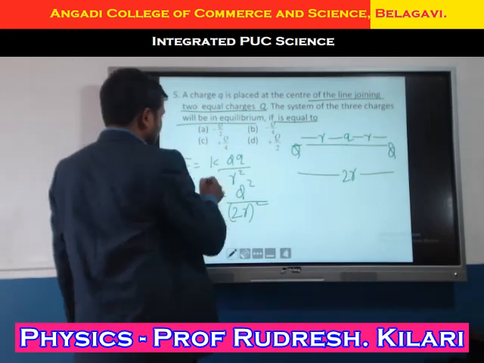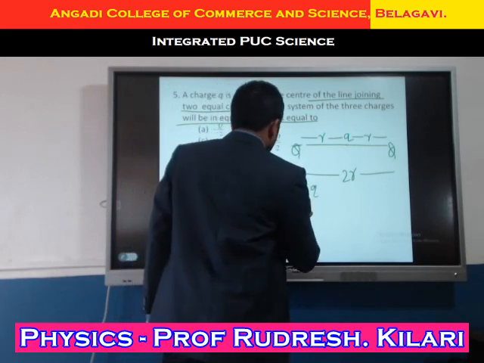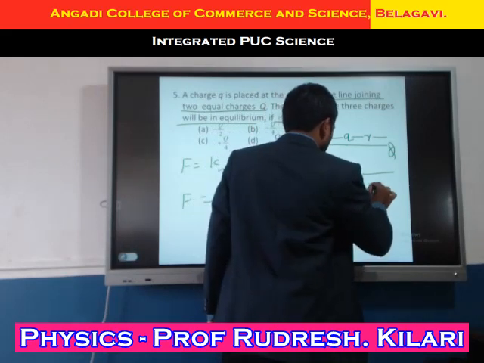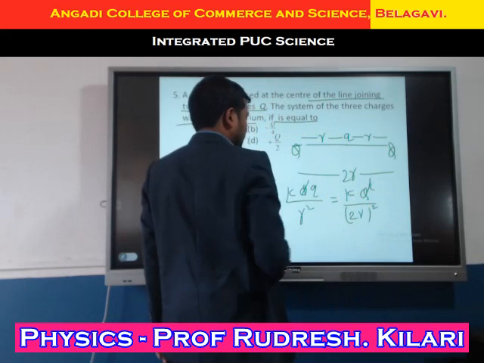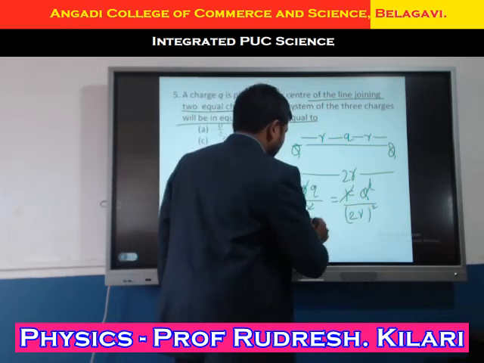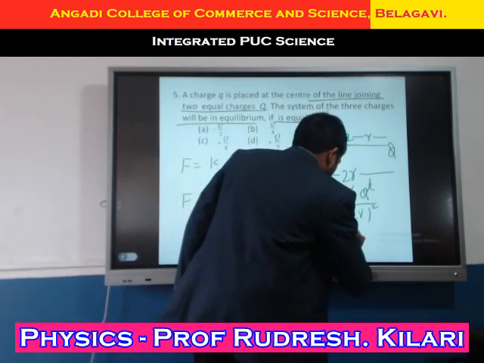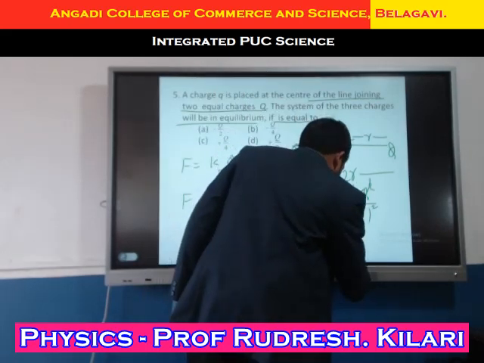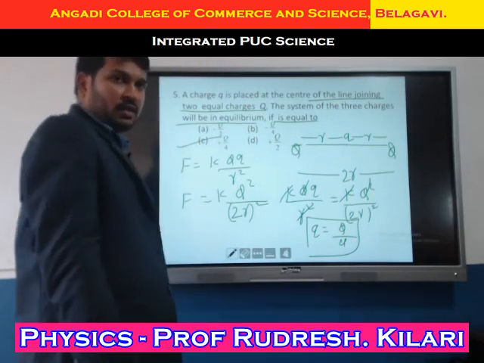Now I will equate both: k q divided by r square equals k q square divided by 2r whole square. Here one q and one q get cancelled, k and k get cancelled, and r square and r square get cancelled. Q equals q divided by 4. What is the answer? Plus q divided by 4.